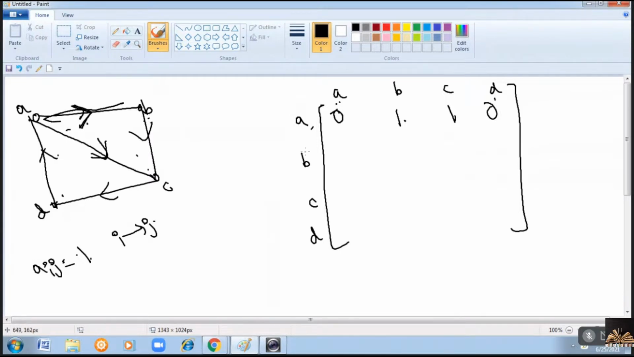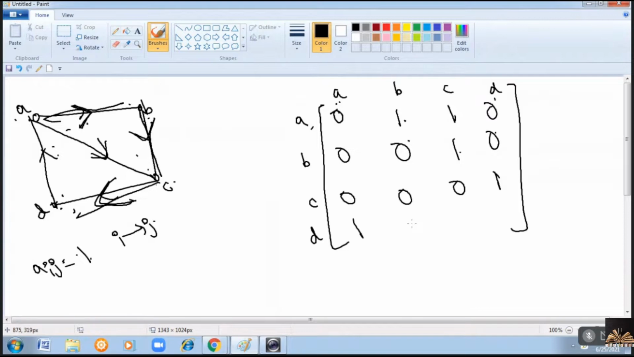Consider B. From B to A, you don't have an edge. B to B, no edge. B to C, yes, there is an edge from B to C. So it is 1. From B to D, no edge. Now from C to A, no edge. C to B, no. C to C, no. From C to D, you have an edge. 1. Consider D. From D to A, we have an edge. D to B, we don't have an edge. D to C also no edge. D to D, no self loop. Right? So this is the adjacency matrix representation for a directed graph. Is it clear?